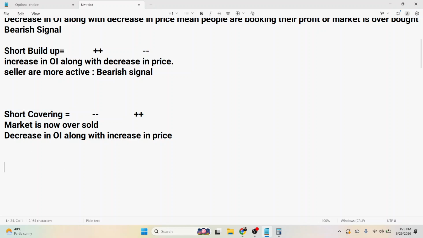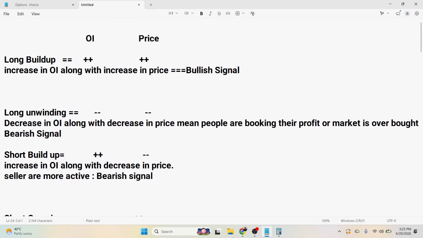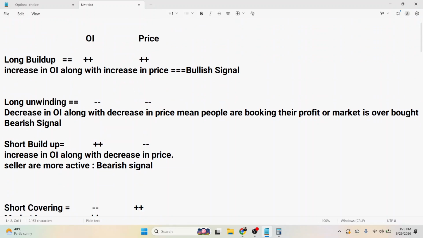So these are the four concepts. According to that, we can make our positions. First thing is, when people are bullish about the market, they are making fresh positions on the buyer side. They are making the long position.